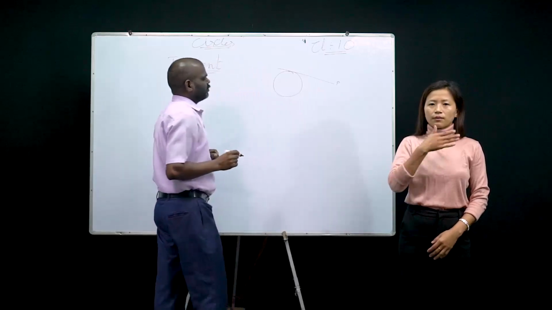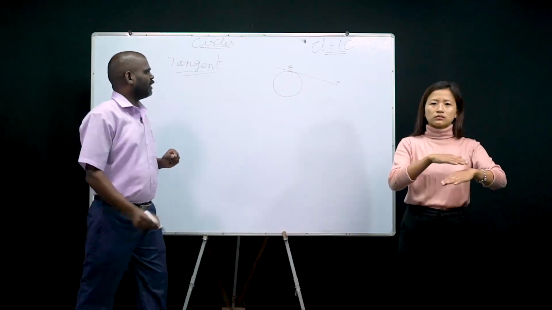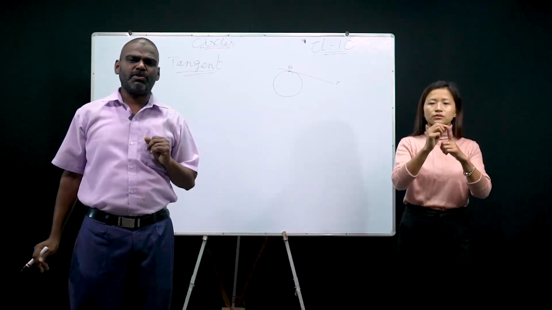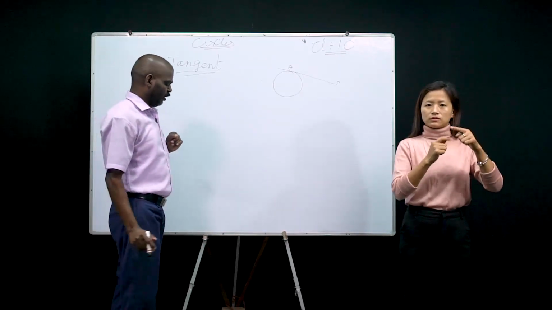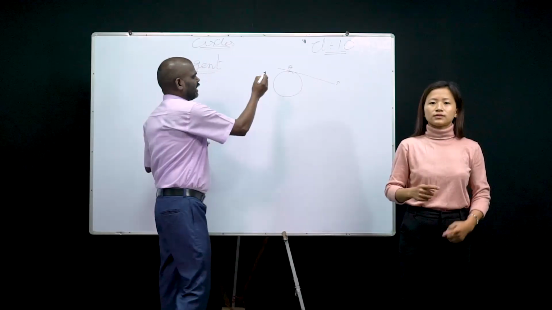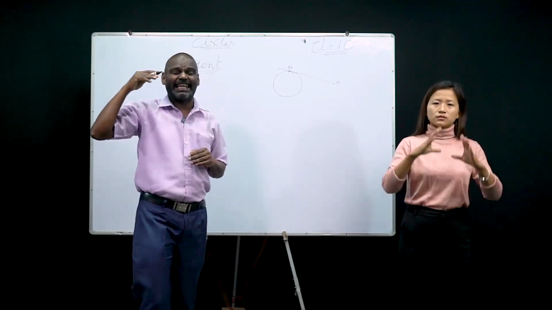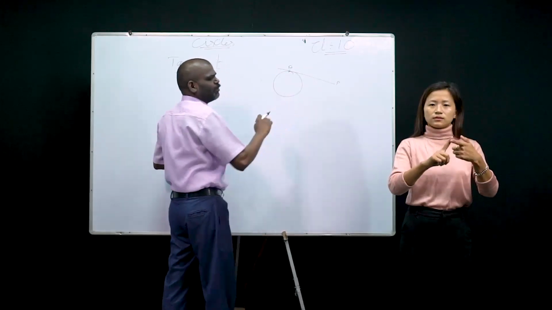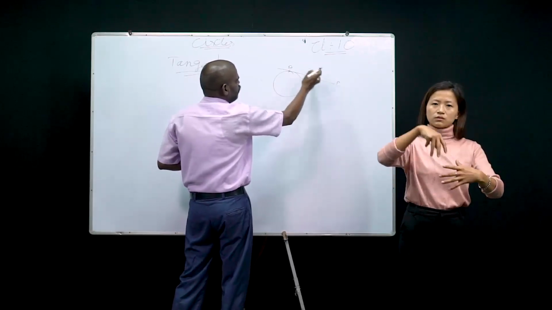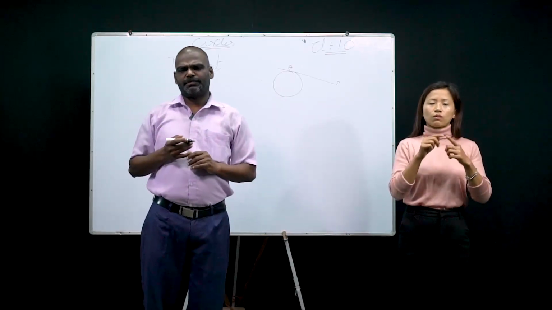Take a point P. The point where it touches the circle at one place, that is called which one? Q. So PQ is a tangent. Now, I repeat once again, what is a tangent? A tangent is a line segment or ray, whatever it may be, which is drawn to a circle from an external point. P is an external point, external means outside. Point P is outside the circle, right? From this point P, we are drawing a line segment. That is called a tangent. So PQ is a tangent.